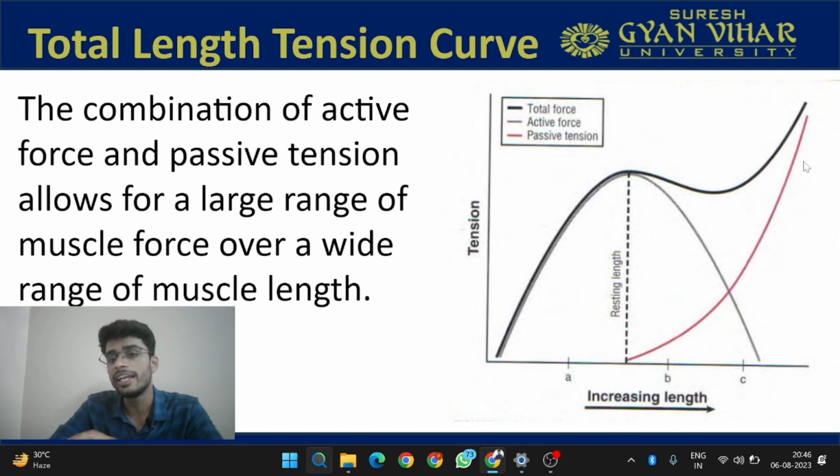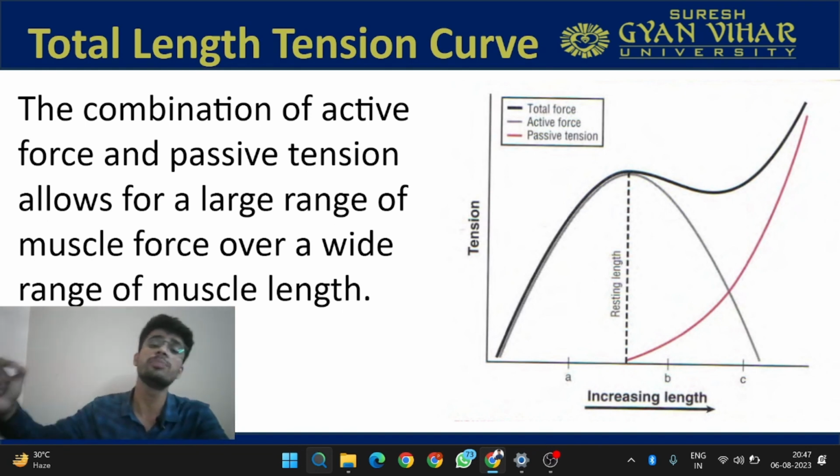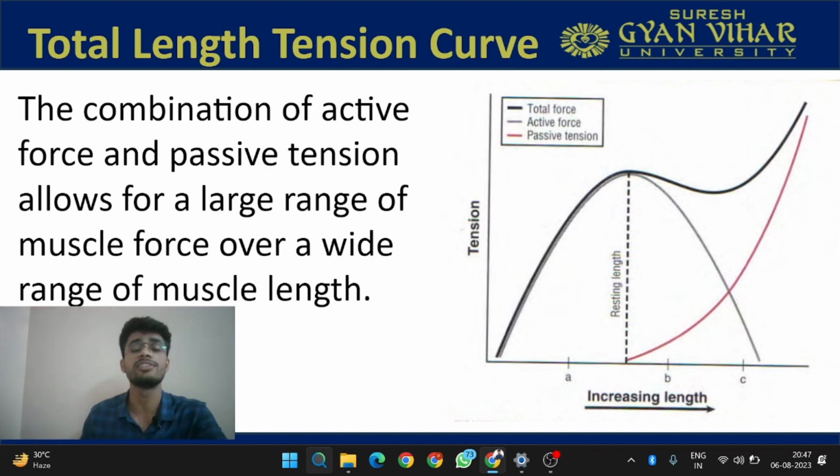This red line is depicting the passive tension in the muscle. So the active force is decreasing over here, but this passive force starts to increase, because we know whenever we stretch the muscle, the tension increases because of the elasticity provided by the parallel elastic component and the series elastic component, which is the tendon and your connective tissues.